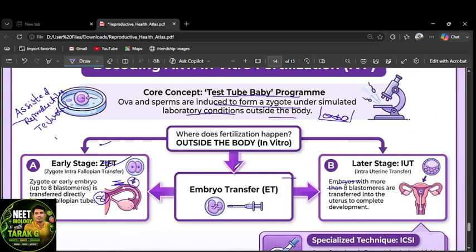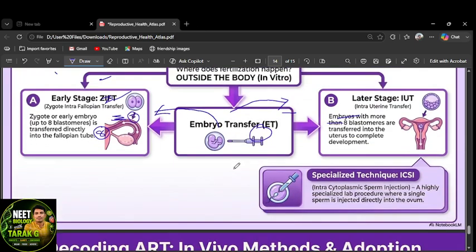Embryo transfer technique, ET. We are transferring the embryo, whether it is into the fallopian tube or the uterus. That's ET. Got it? ET means embryo transfer, mostly into the uterus.